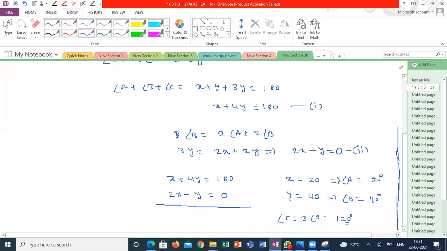The important thing in these essay questions is framing the pair of linear equations. Once you frame the pair of linear equations, it is very simple. Sir, can you teach once more, sir?